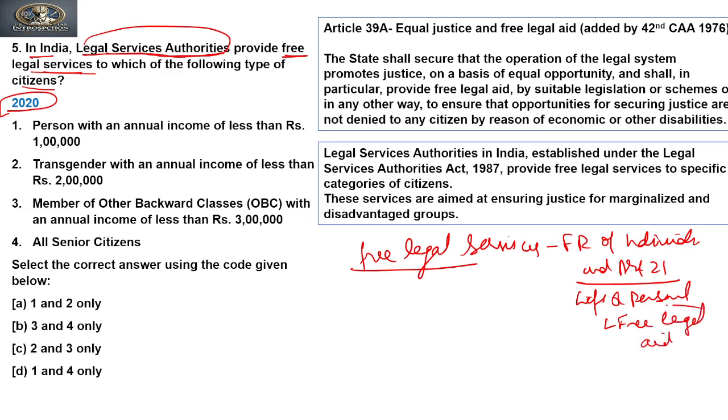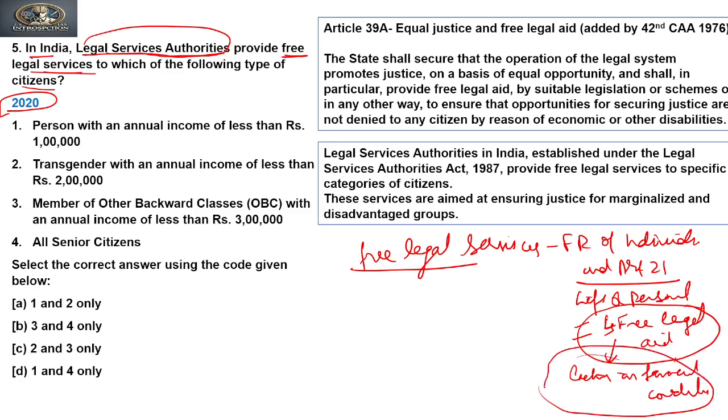To whom? Not to everyone. That has to be understood. This free legal aid is not available to everyone, but to those who are lacking in financial conditions, who can't afford a lawyer or advocate to represent their case in a court.